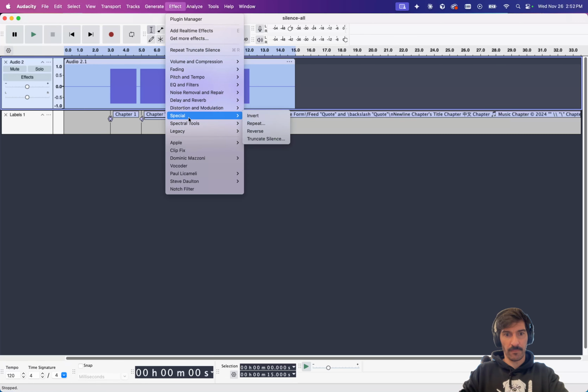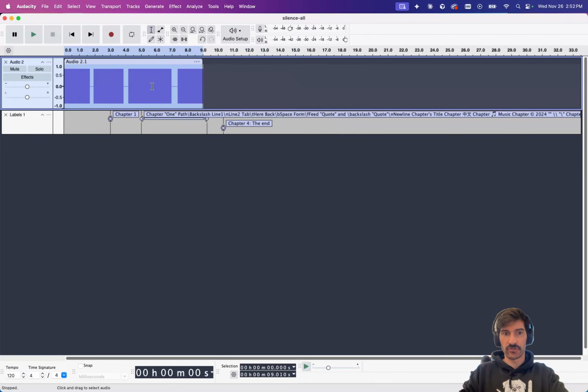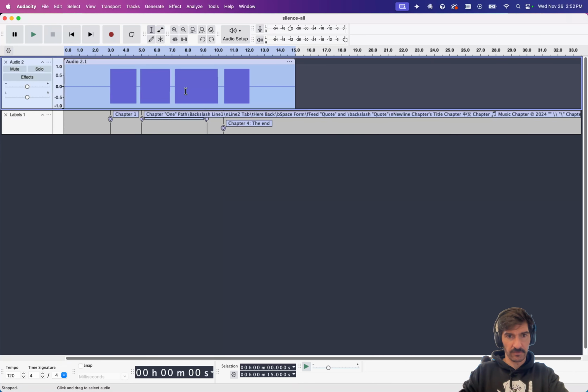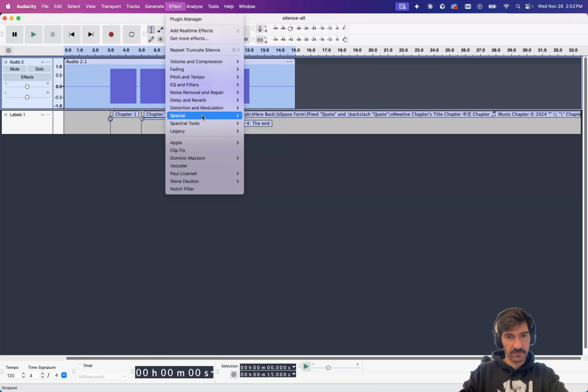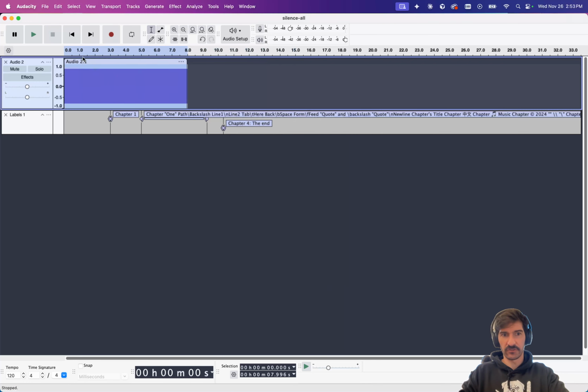And again, if I come back up here, truncate silence, and if I select that, you'll see it's going to merge all that. Oh, sorry again. Select that, Effect, Special, Truncate Silence. Oh, the duration. That's why my duration threshold was too small. So if I set the duration to 0 so that it picks up all of those gaps, let's see, I guess maybe I need to have 0.1? Okay, doesn't like it if it's fully 0. So we'll go 0.01. There we go. Remove silence from the middle, and you'll see we get that as well.